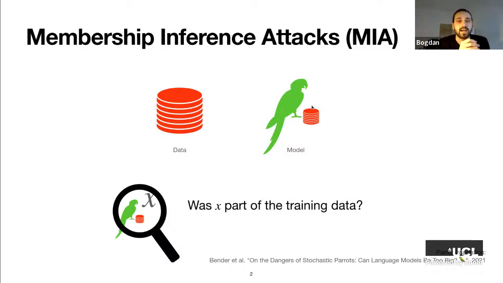These attacks are possible because machine learning models can sometimes be a bit like parrots. They memorize something from their training data, and then at test time, they will regurgitate it. And this will enable the adversary to tell what was in the training data from something that was not in the training data. If you're not familiar with membership inference attacks, they are real and they can be pretty effective.